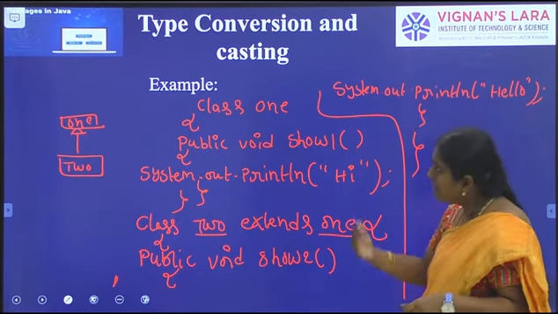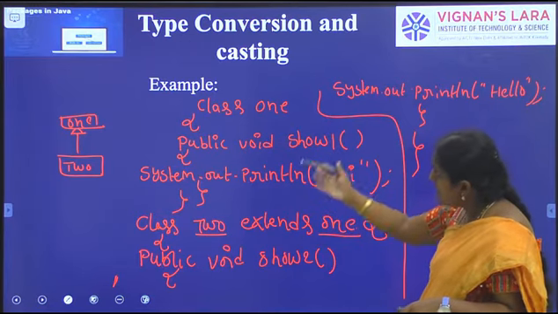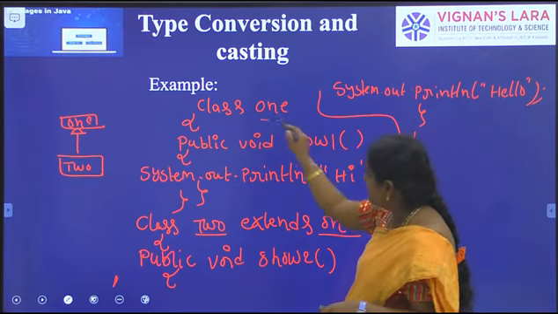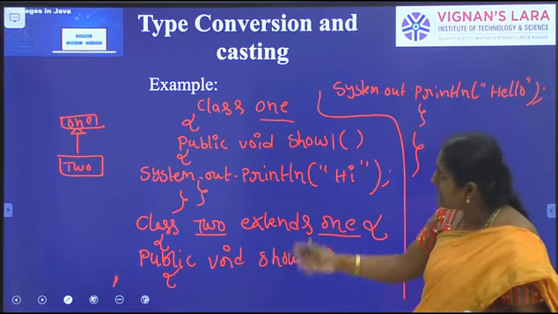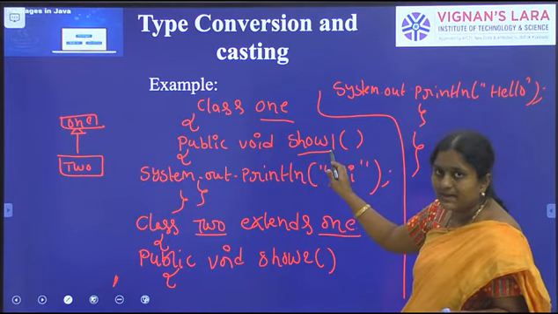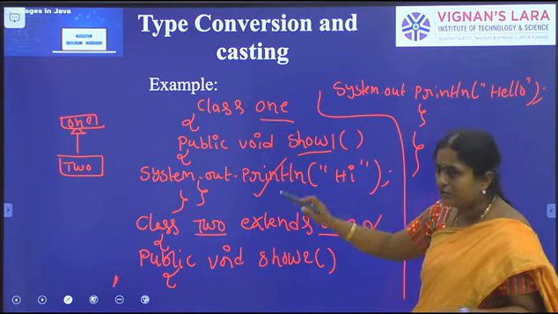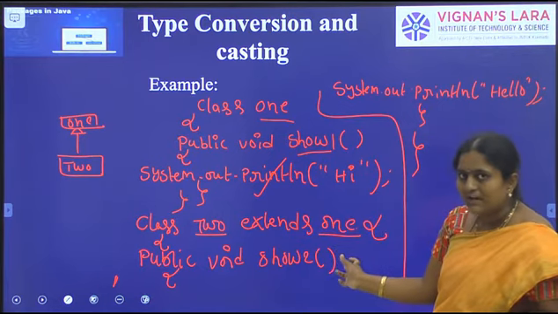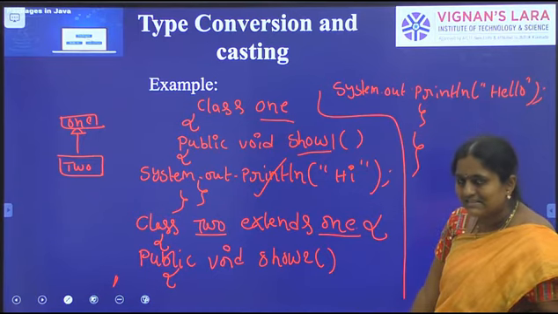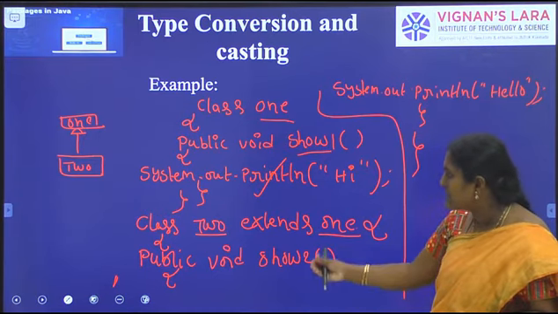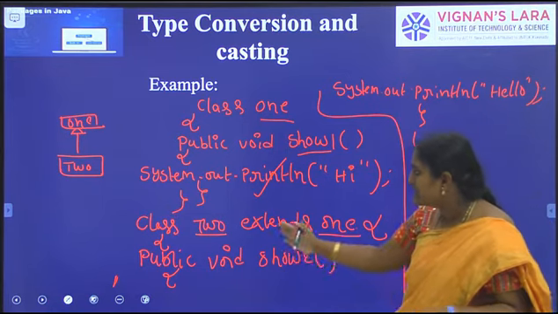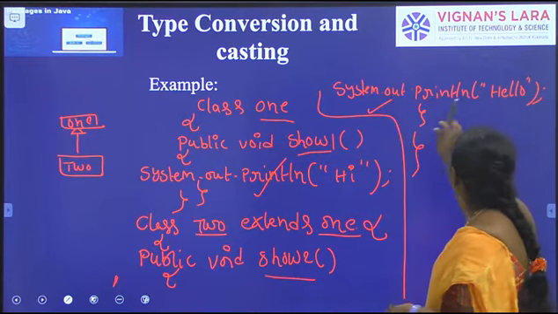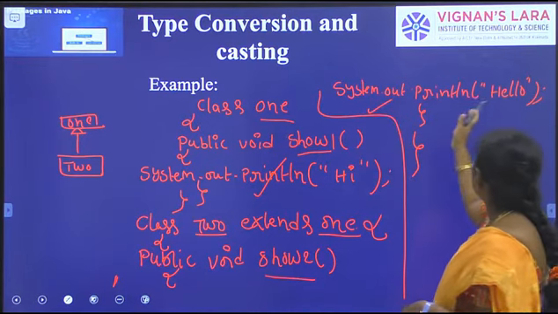So what have we done in this program? I have written two classes, 1 and 2. Here 1 is the superclass, and in class 1 I have written one method, show1, and provided its body. Class 2 extends 1, so 2 is the subclass and 1 is the superclass. 2 has some own data members, but as the subclass it gets all the properties from class 1. In this class I have also written one method, show2. What is the body of the show2 method? Here I am writing one SOP statement, hello.